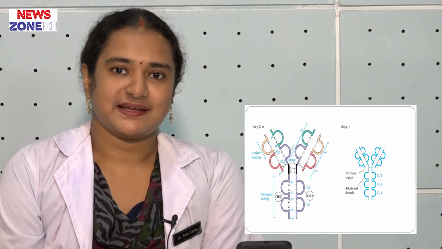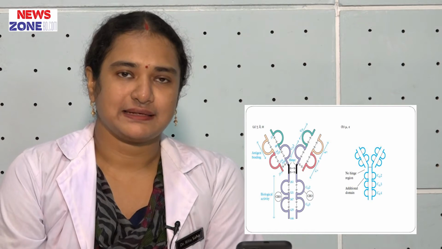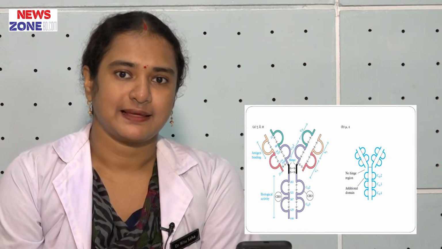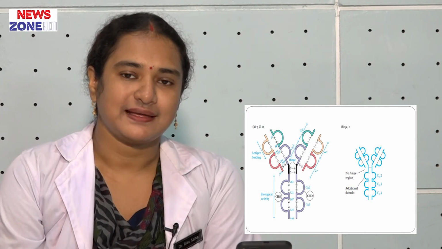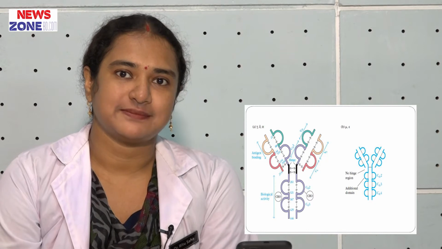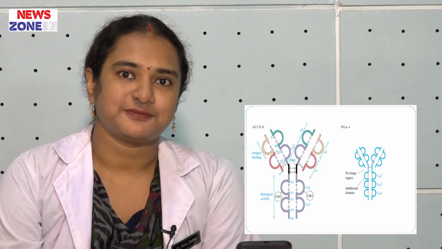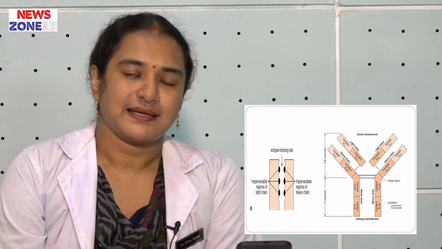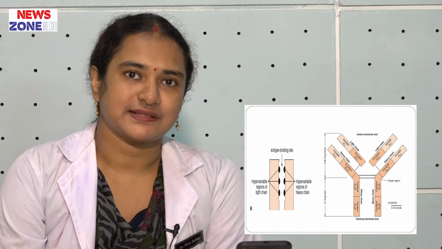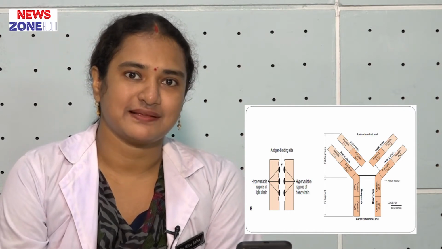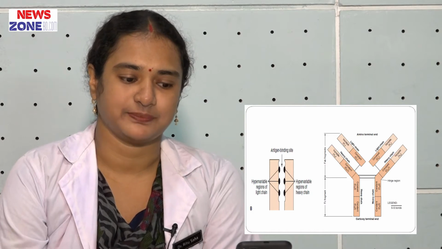And on papain digestion, an antibody is divided into two portions, Fab portion and Fc portion. Fab means fragment of antigen binding and Fc means fragment of crystallization. That means when papain digestion occurs, the Fc portion precipitates in the cold or crystallizes. So, that is named fragment for crystallization.